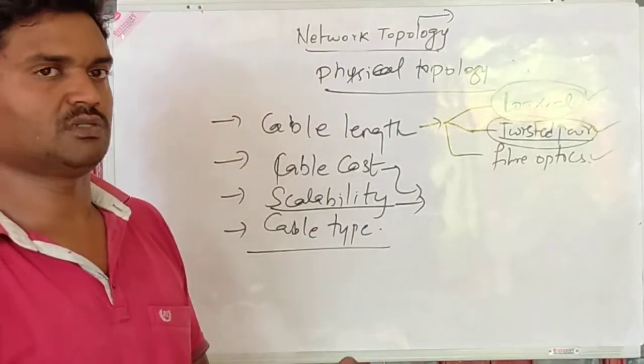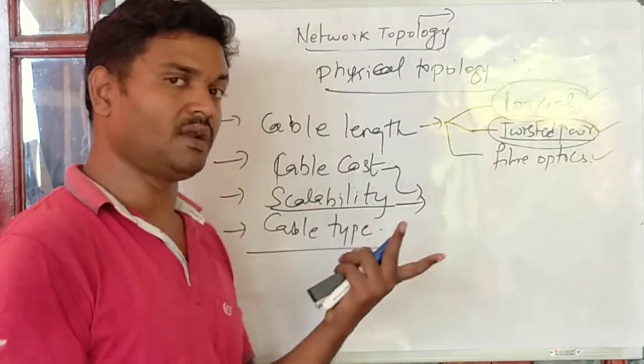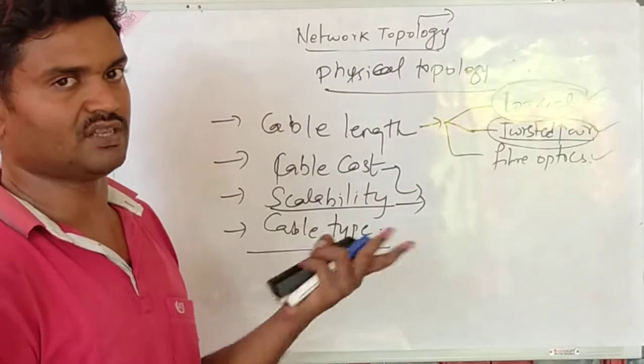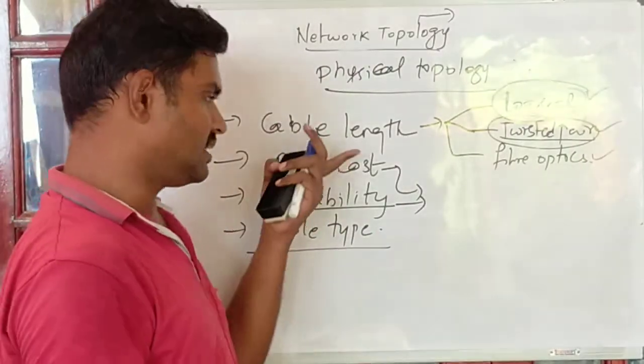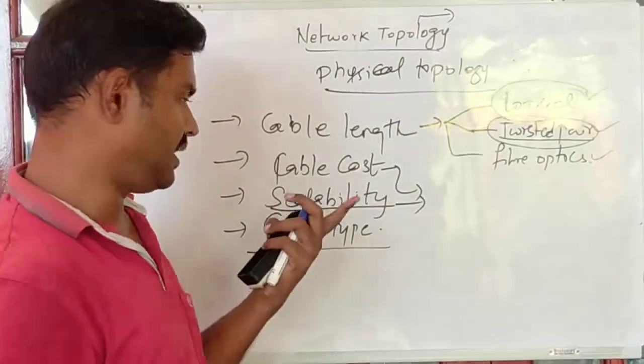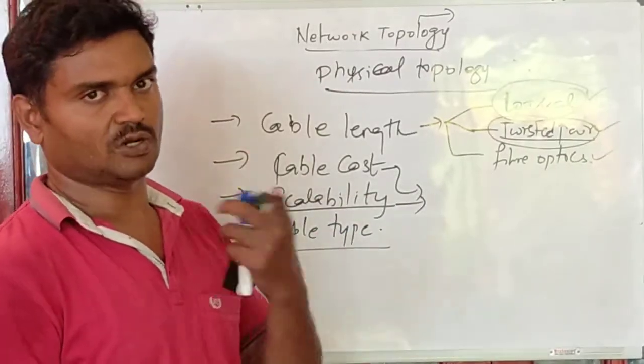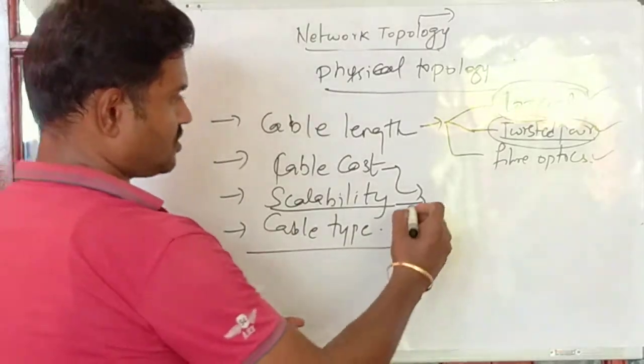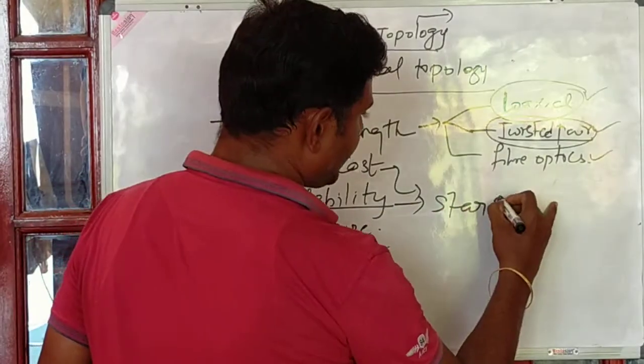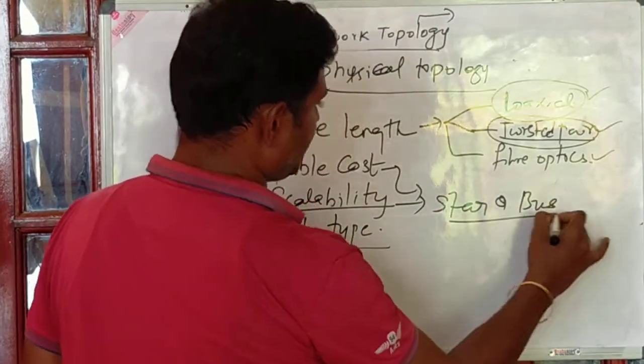You can add as many systems as you want, depending on the length of the wire, which also needs to be considered. So for scalability, star and bus topologies perform well. These two have the biggest advantage.